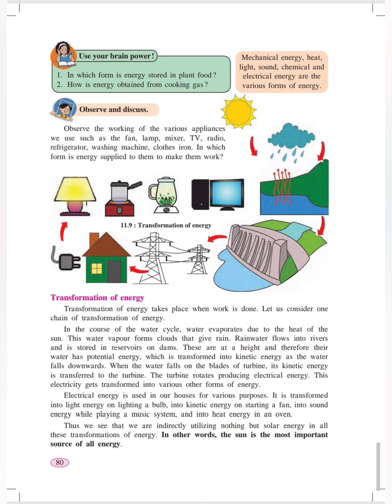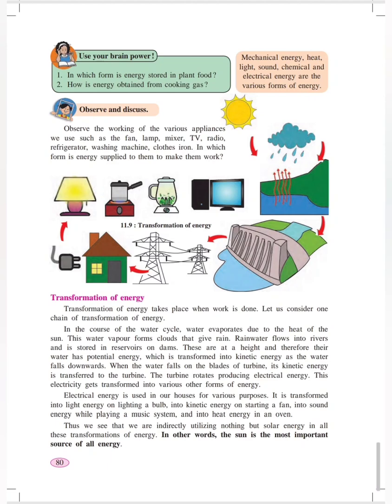Dear students, with the help of sunlight and heat given out by the sun, we get different energies. Indirectly, we use sunlight as the greatest source of energy. With the help of only the sun, we get all kinds of energy, whether it may be sound energy, heat energy, or potential or kinetic energy. By observation of all these pictures, we come to know that one kind of energy is converted into some other kind of energy. So this is the transformation of energy. Energy is transformed from one place to another.